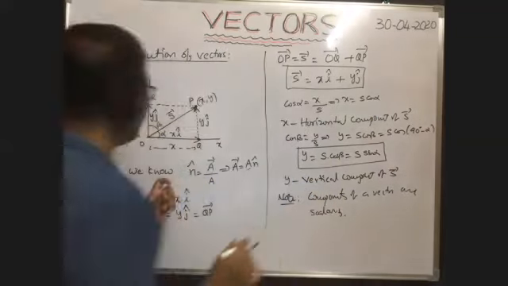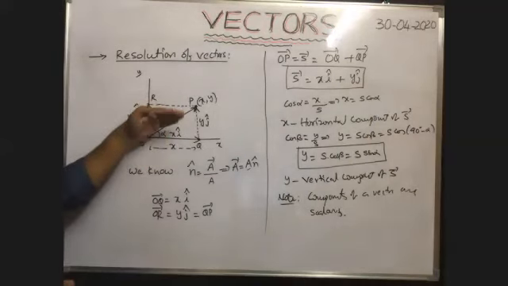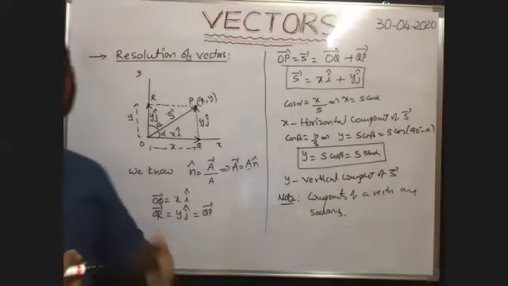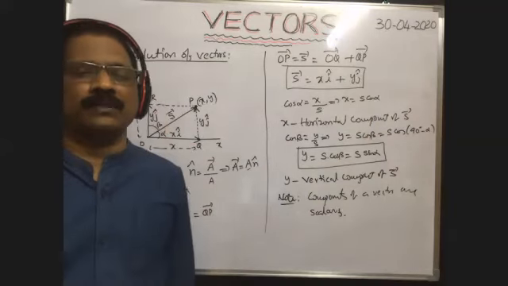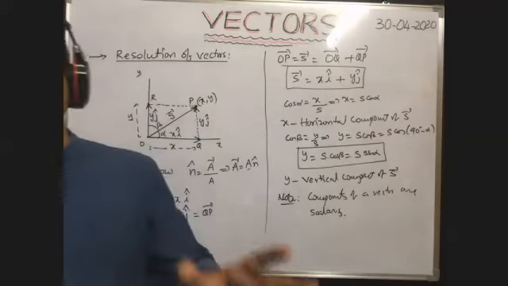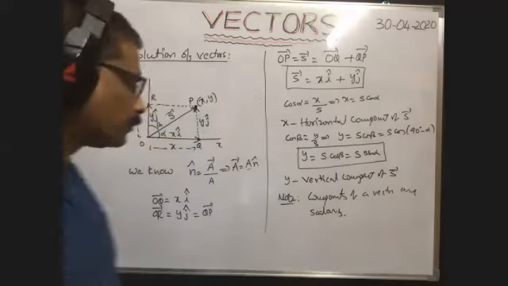Of course, here we have considered the component of this vector along x-axis and y-axis for our convenience. But we can resolve the given vector into any number of components. That's why components of a given vector are scalars.